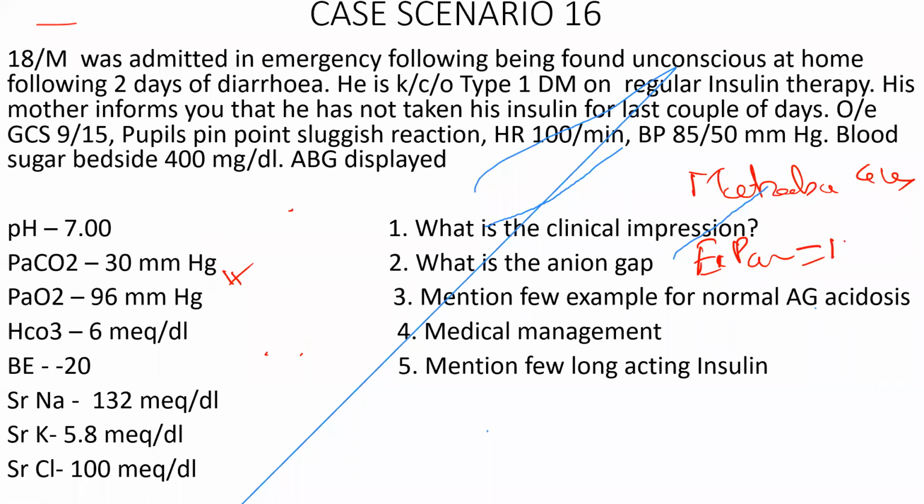Expected will be 15 plus 15 bicarb plus 6. 15 plus 6, it should be 21. But what is this patient's PaCO2? 30, sir.